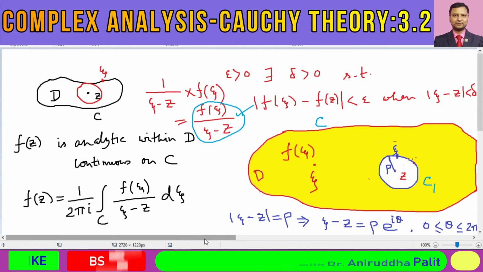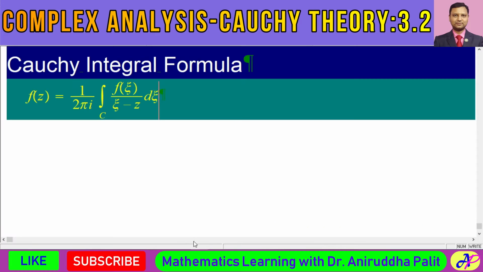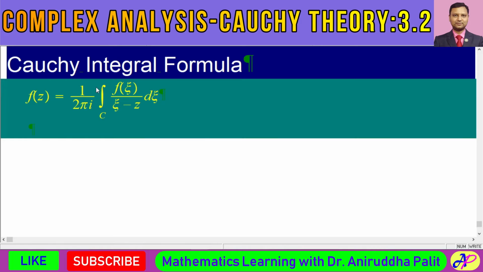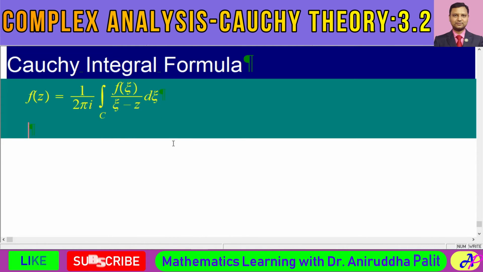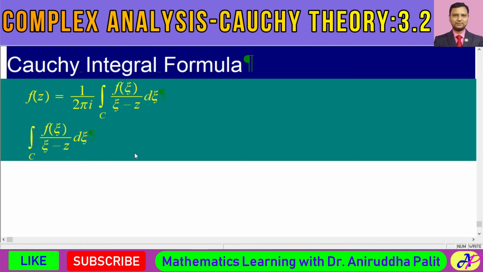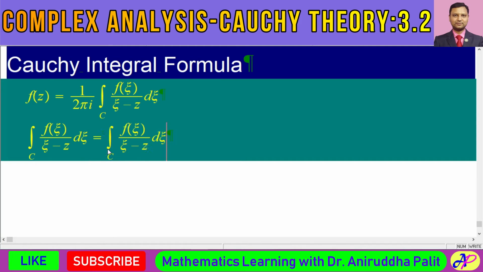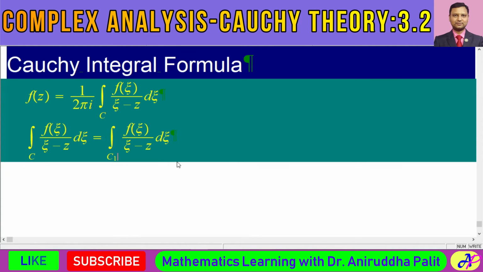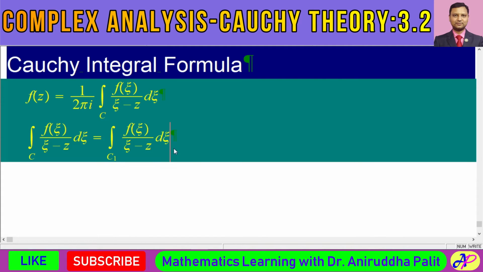Then the integral of f of xi divided by xi minus z dxi is equal to the integral over the curve C1 of the same function f of xi divided by xi minus z.